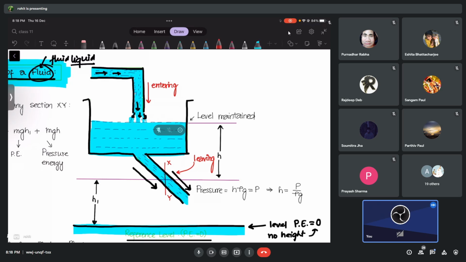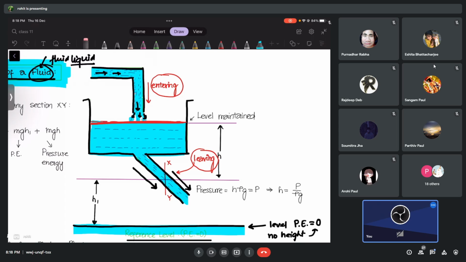If I tell you the same amount of liquid is entering and leaving, what do you think? Will the height, the level that we are talking about, this one, be maintained or not? It will be maintained, because whatever amount of liquid is entering, the same amount of liquid is leaving. I can say water also for the time being, no problem with that. Let me say water only. I think you understand why the level is maintained there. Now I go to one particular cross section of this pipe. This is the cross section.